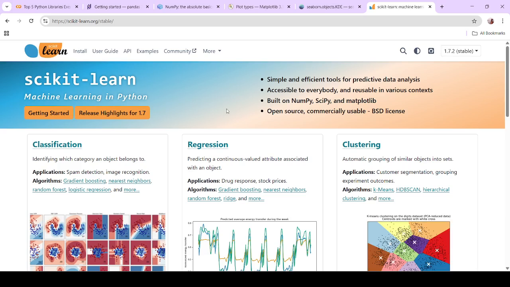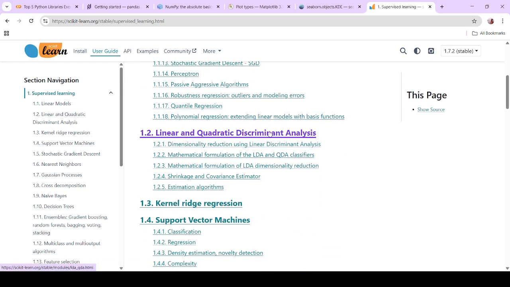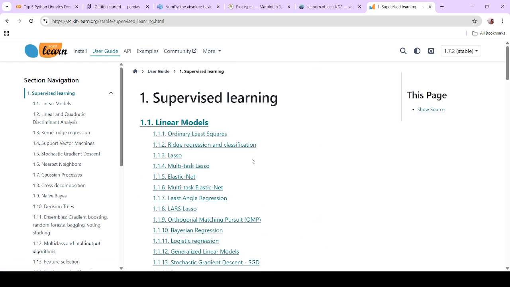This is totally for machine learning. You can get 99% of algorithms in Scikit-learn, like supervised learning, binary, linear and quadratic discriminant analysis, lots of algorithms.